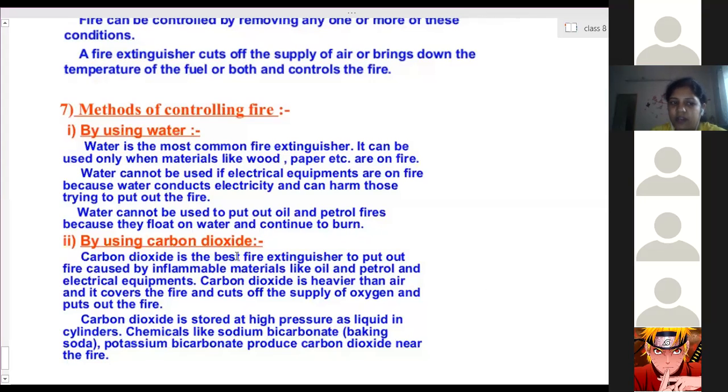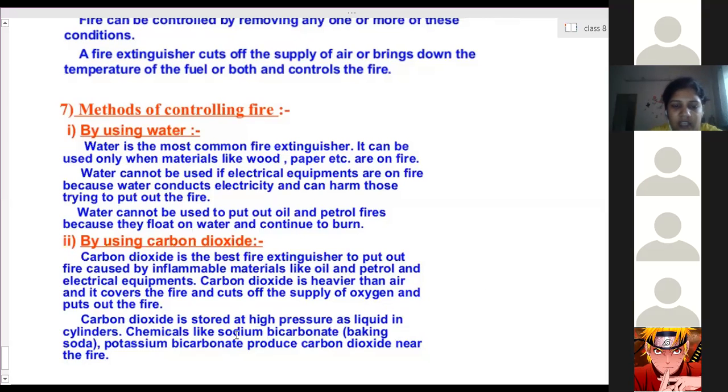And carbon dioxide is the best fire extinguisher to put off fires caused by inflammable materials like oil and petrol and electrical equipment. Carbon dioxide is heavier than air and it covers the fire, cuts off the supply of oxygen and puts off the fire. Carbon dioxide is stored at high pressure, not liquid, it is in solid state, dry ice form.